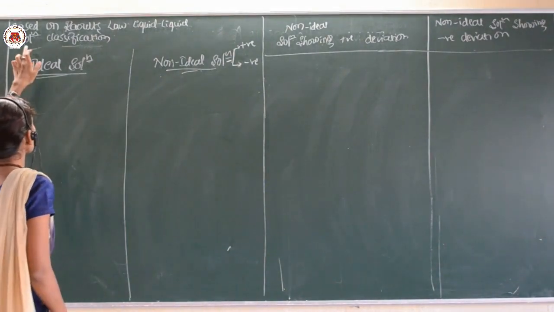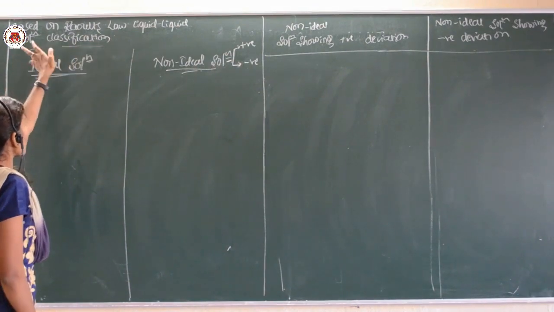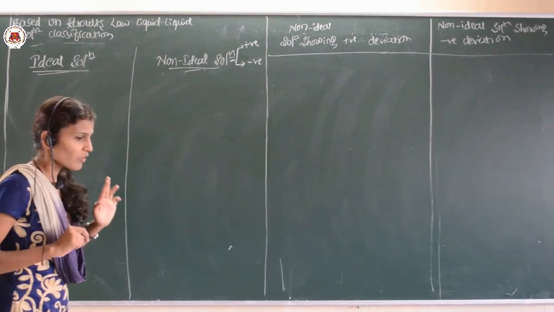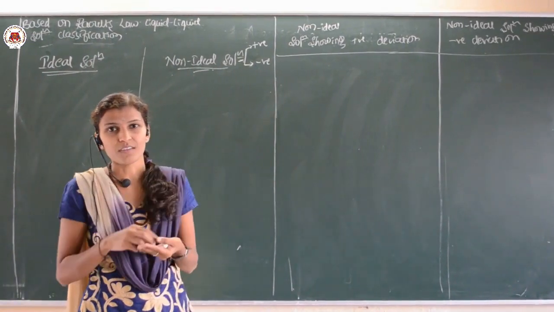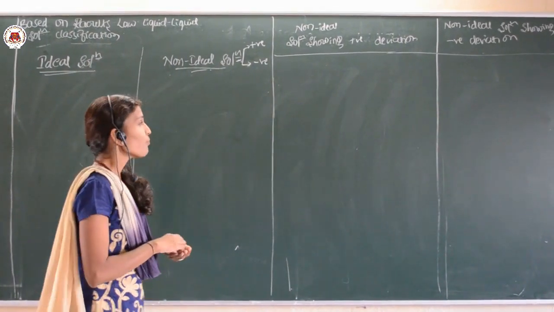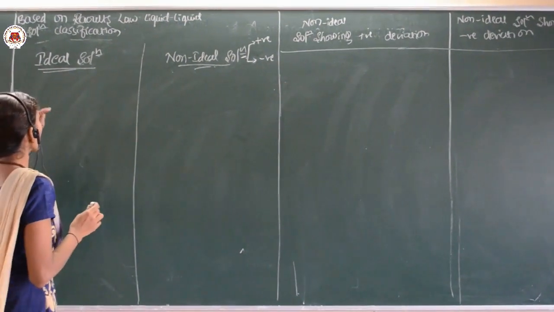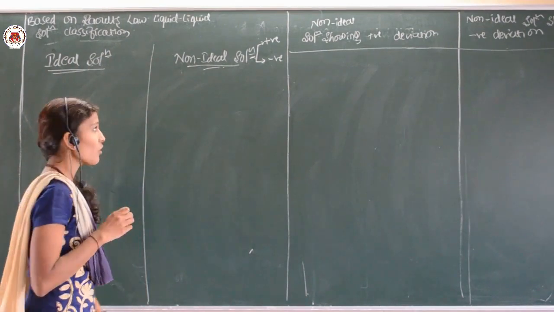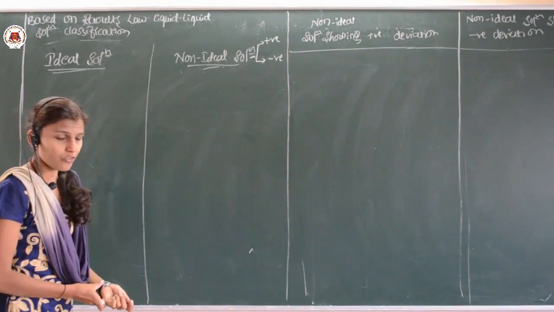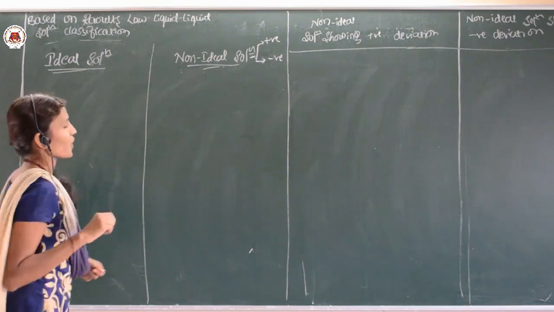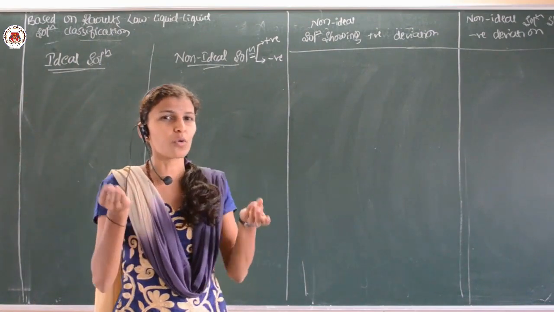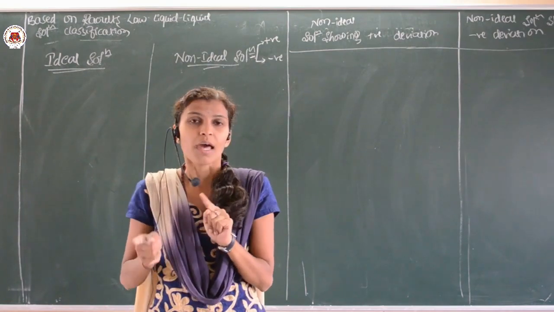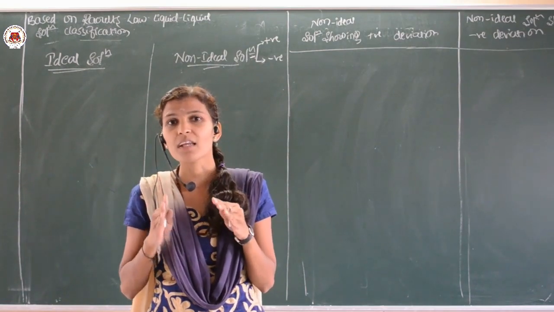Today we are going to discuss the liquid solution classification, which is based on Raoult's law. In our last class we discussed Raoult's law. So here we are discussing the classification of the liquid solution based on Raoult's law. Whenever two liquids are added, those two liquids are volatile in nature and they are going to form a binary solution.